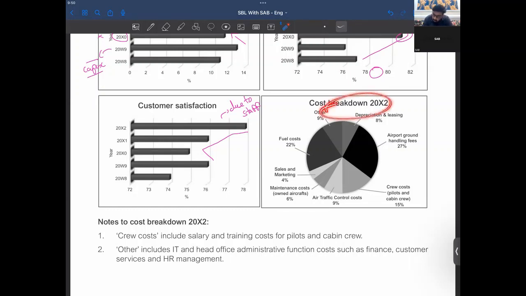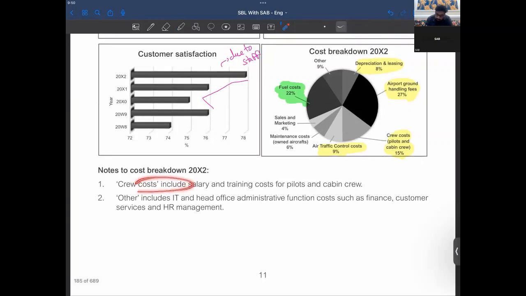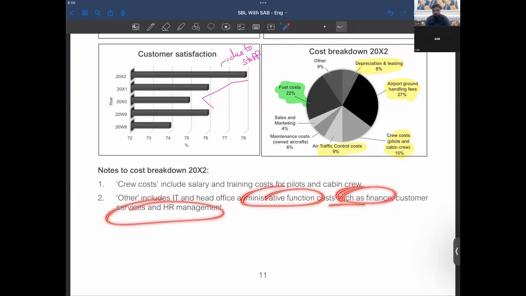Now, cost breakdown. Our major cost is fuel cost, around 22%. Then the other major cost is airport, ground and handling fees. Then crew cost we have, then depreciation and leasing, then air traffic control. So all these costs are included. Crew cost includes salary and training cost. Other includes IT and head office administrative function costs such as finance, customer service, and HR management.